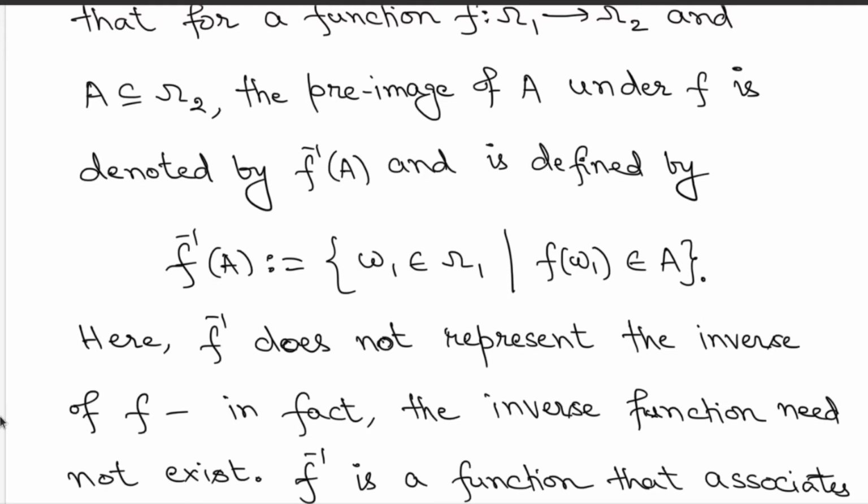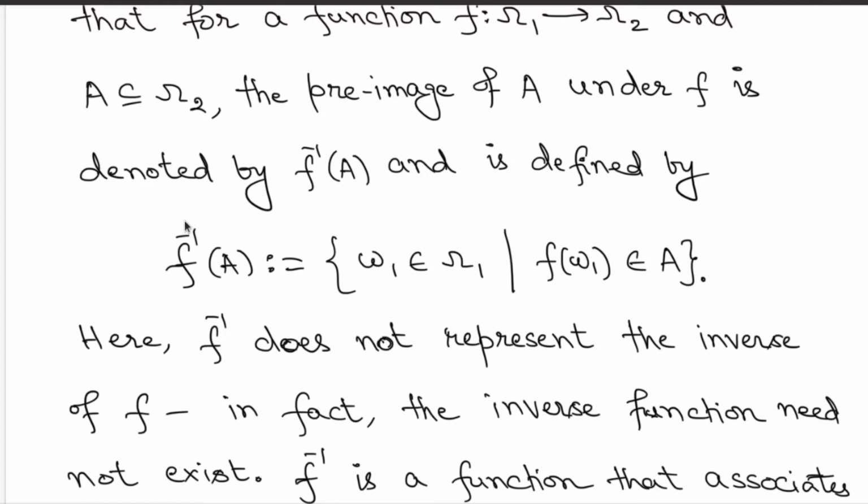Okay. So remember, f inverse here does not represent the inverse of f, because a priori whenever you are taking a function, it's not really invertible. So you don't know whether the function is 1 to 1 or onto, you don't know anything like that.